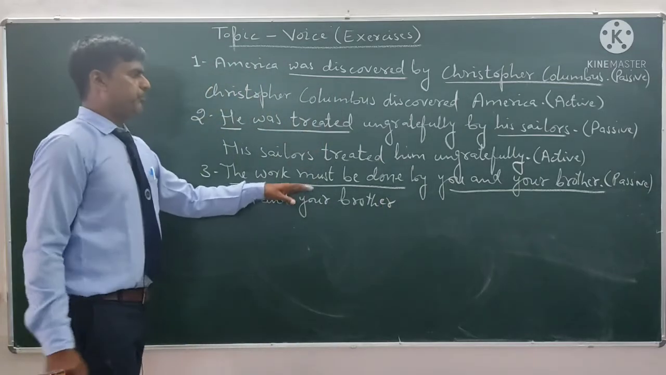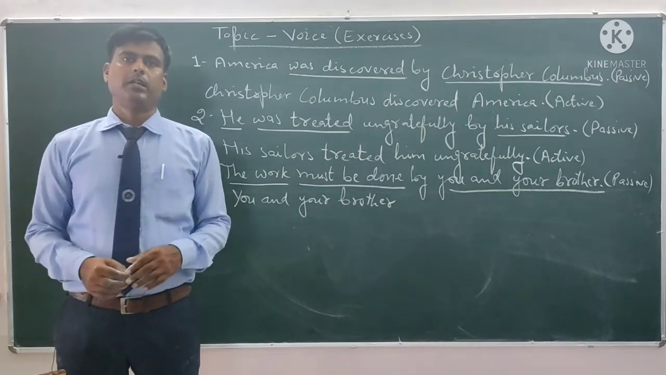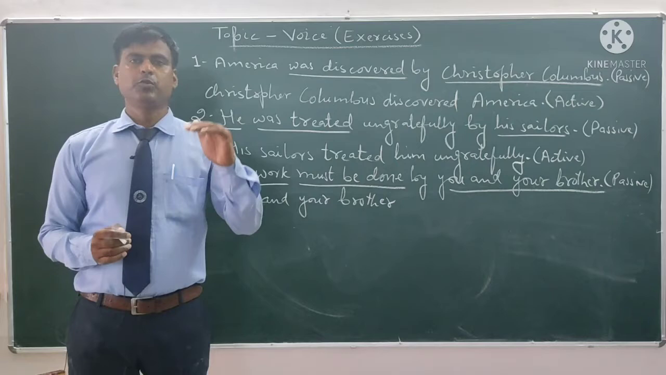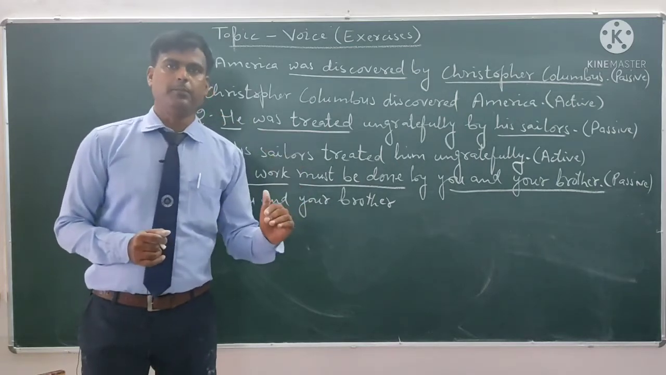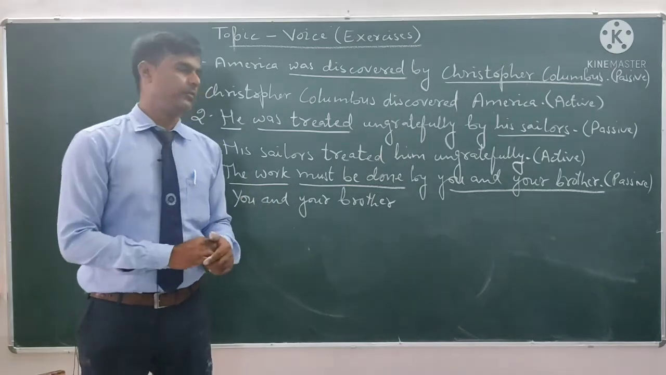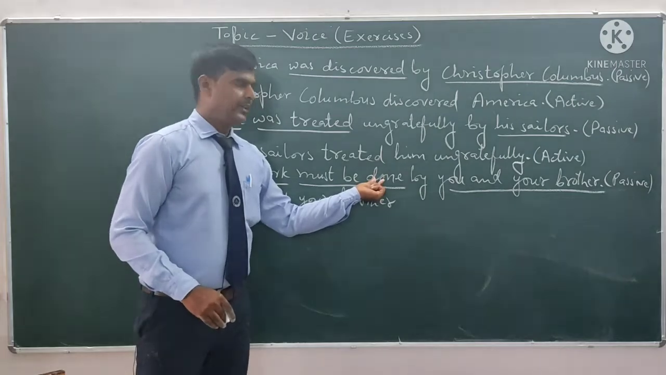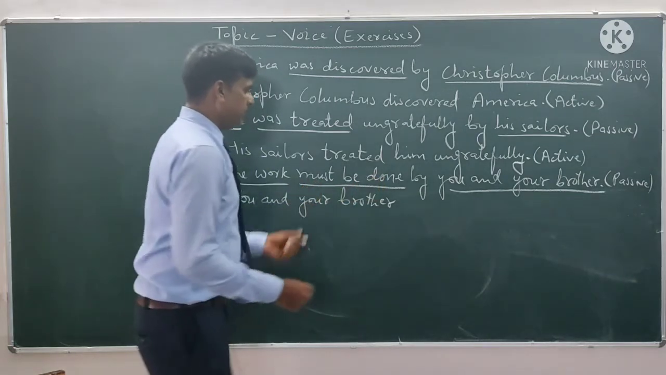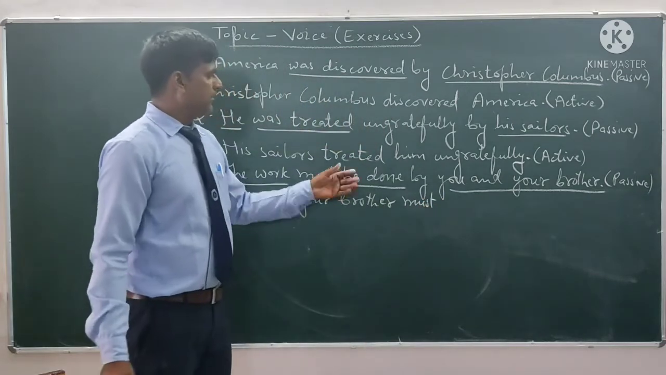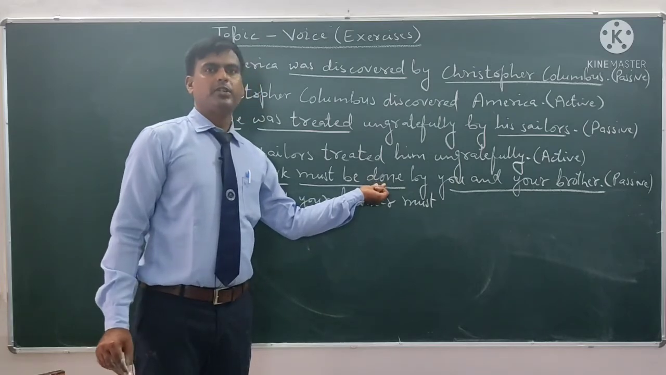Then we have to see the verb, must be done. Must is a modal verb, and I told you that with a modal verb in active voice we use the modal verb plus first form of main verb, and in passive voice we use modal verb plus be plus third form of main verb. For example, must be done. So we will write must, and we will remove be, and the main verb will be in first form.